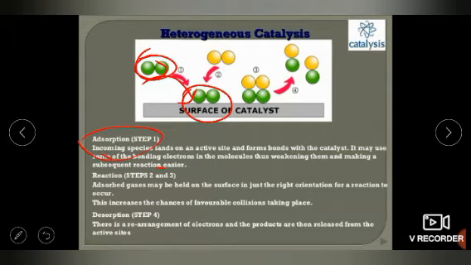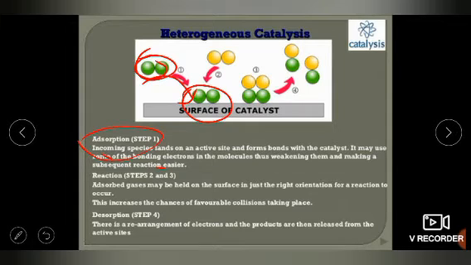Then in the next steps, what is happening? The adsorbed gas may be held on the surface in just the right orientation. Now specificity, orientation: the catalyst surface will help the reactant to fix in the right direction, so that the second reactant will also get attached to the first reactant.